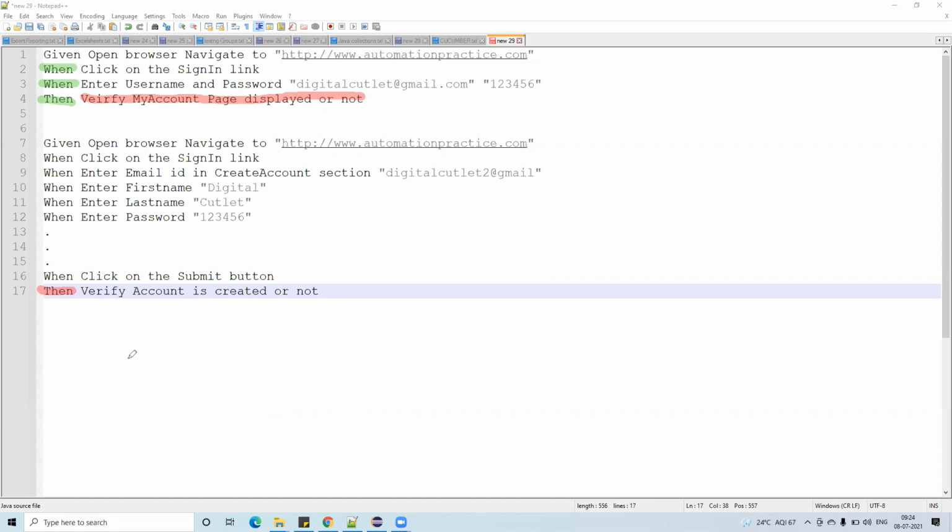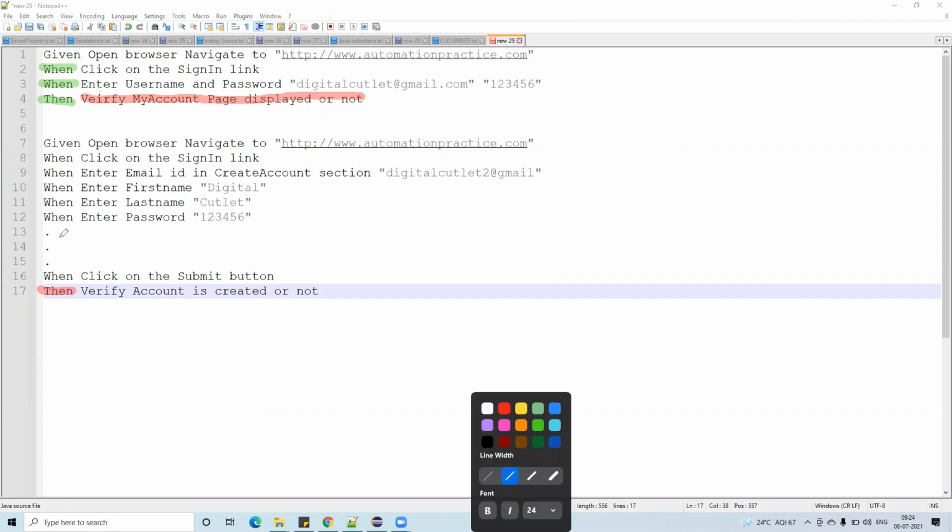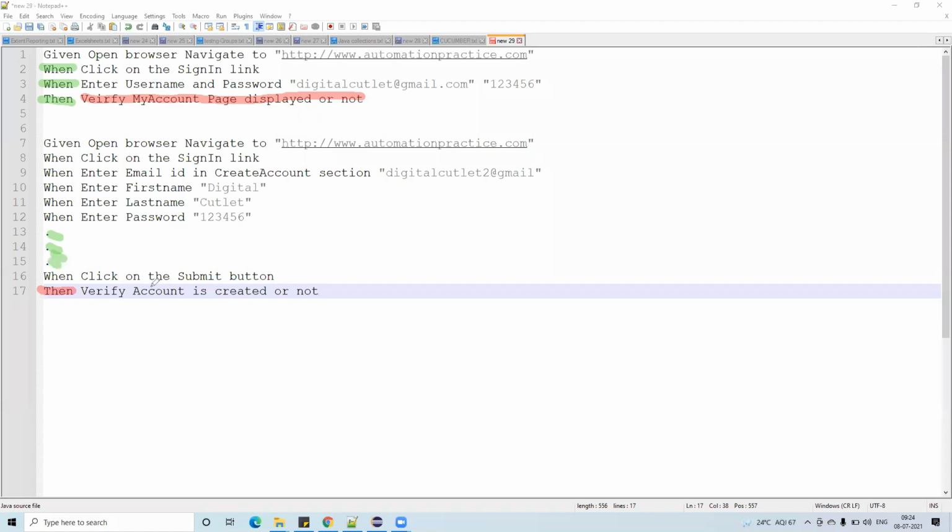Checkbox or radio buttons, when? All are When only here. Everything comes under When only, so that's why I have given dot dot dot. If you are verifying anything, you have to use the Then keyword. If you are doing any action, what is the meaning of action? Clicking on something, entering something, that is called action.